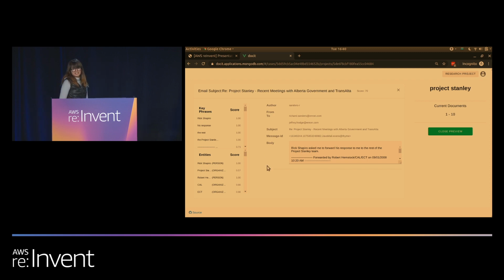Overall, the development cycle has been greatly reduced and user experience enhanced by using AWS services like Comprehend, Textract, and S3, as well as features within Atlas and Stitch, such as the static hosting and MongoDB Charts. Now back to you, Ralph.